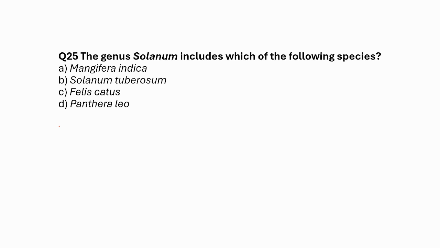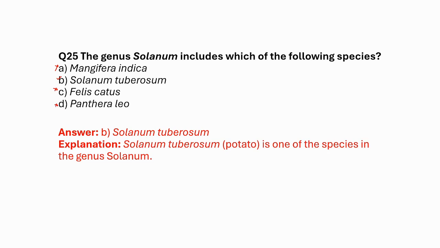The genus Solanum includes which of the following species? Mangifera indica, no. Solanum tuberosum, yes. Felis catus, no. Panthera leo, no. So basically it refers to potato, and it is one of the species in the genus Solanum. Of course, this is known.